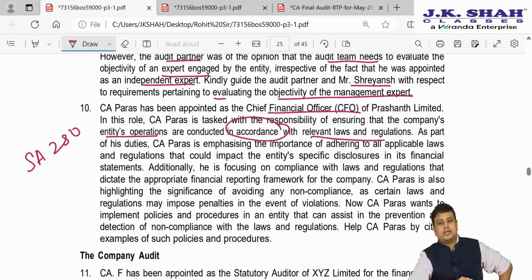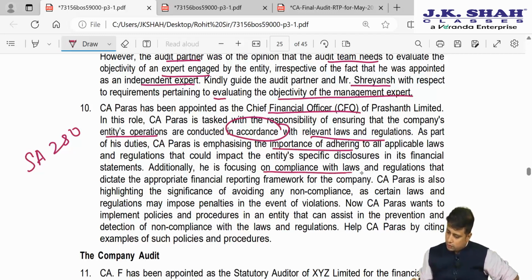As a part of his duty, CA Paras is emphasizing the importance of adhering to all the laws and regulations that could impact entity-specific disclosures in the financial statements. Additionally, he is focusing on compliance with laws and regulations that dictate the appropriate financial reporting framework. Now, CA Paras is highlighting the significance of avoiding any non-compliance, as certain laws and regulations may impose penalties in the event of violation.